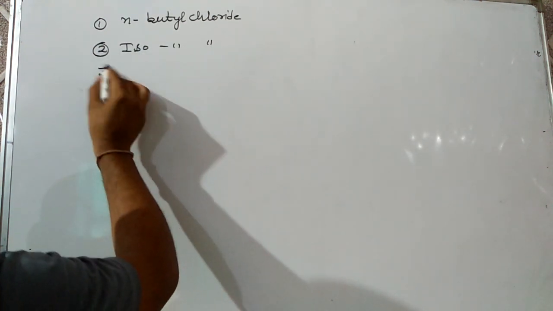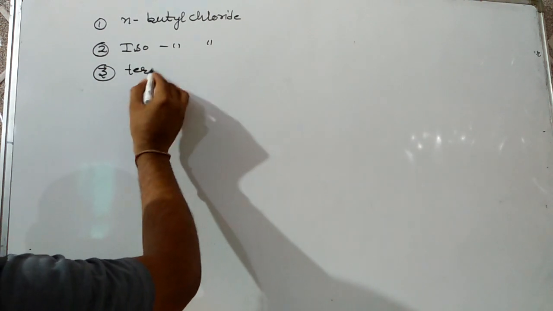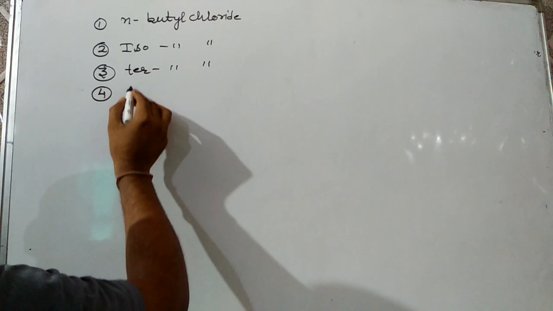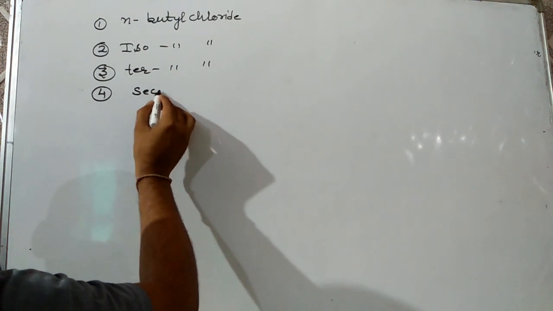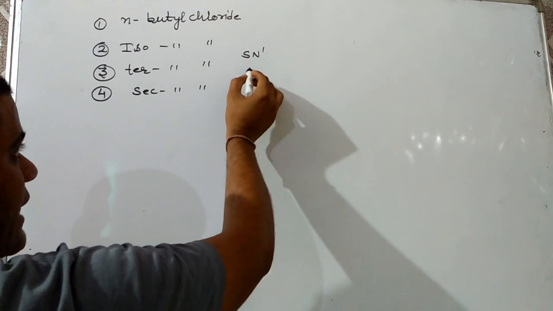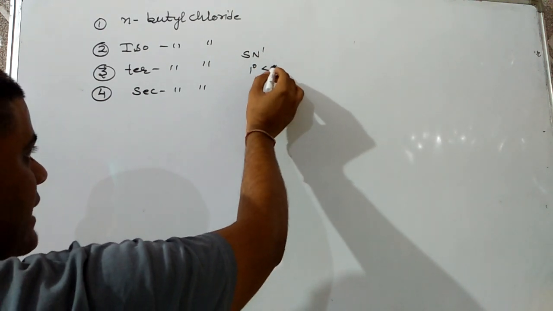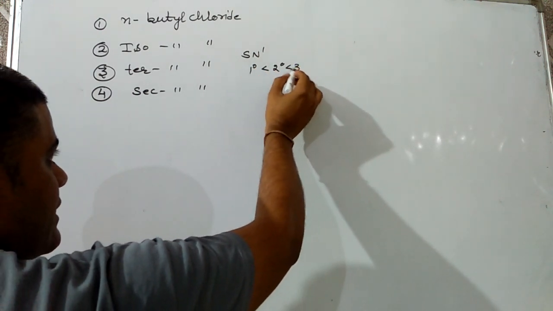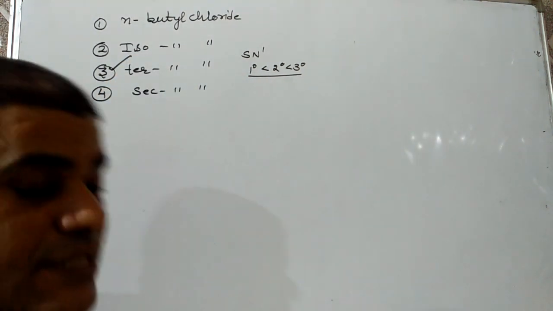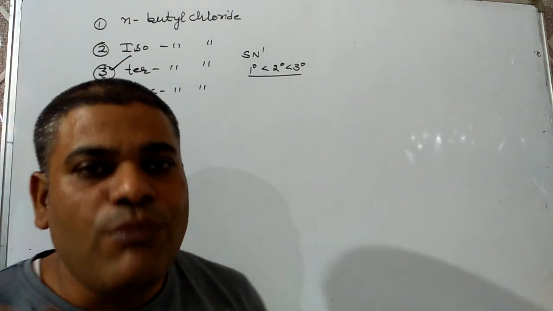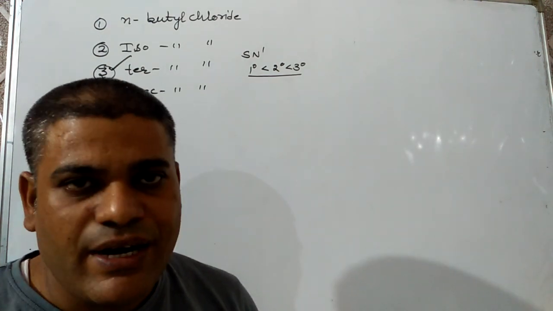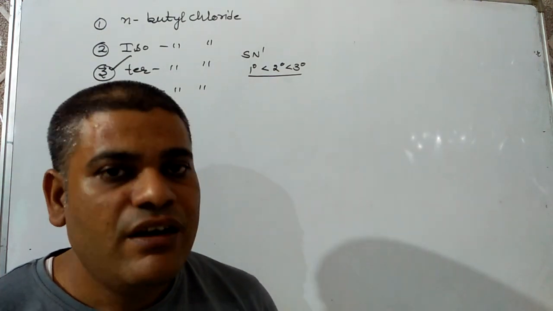Third one is tertiary butyl chloride. And fourth one is secondary butyl chloride. I have mentioned for SN1 mechanism, reactivity order is primary, then secondary, then tertiary, due to stability of carbocation formed. Hence, tertiary butyl chloride is most reactive among these four for SN1 mechanism.